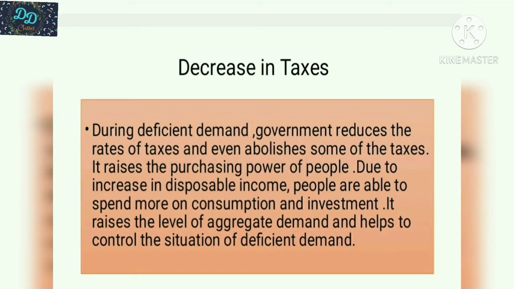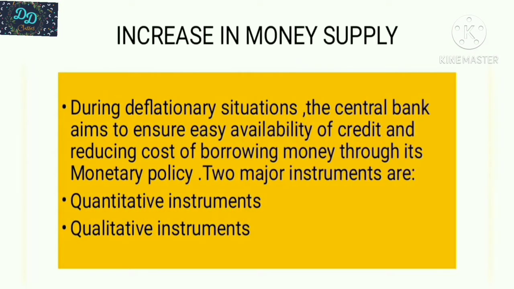The next one is increase in money supply or availability of credit. During the deflationary situation, the central bank aims to ensure easy availability of credit and reduce the cost of borrowing money through its monetary policy. We know very well about the two monetary instruments: one is quantitative and the other is qualitative instruments. First one is quantitative instruments.